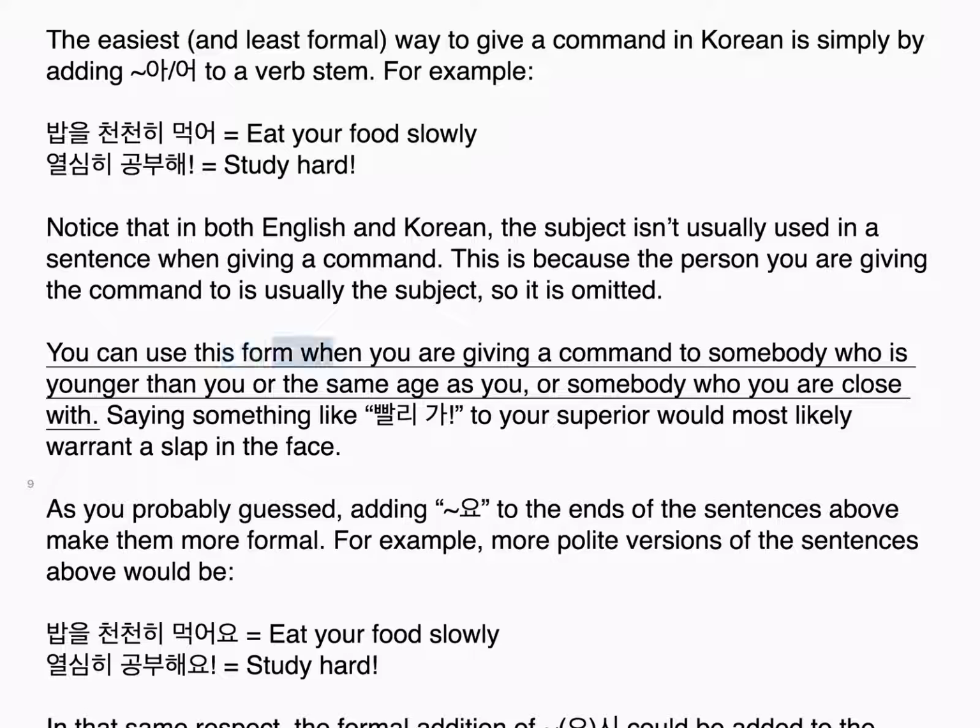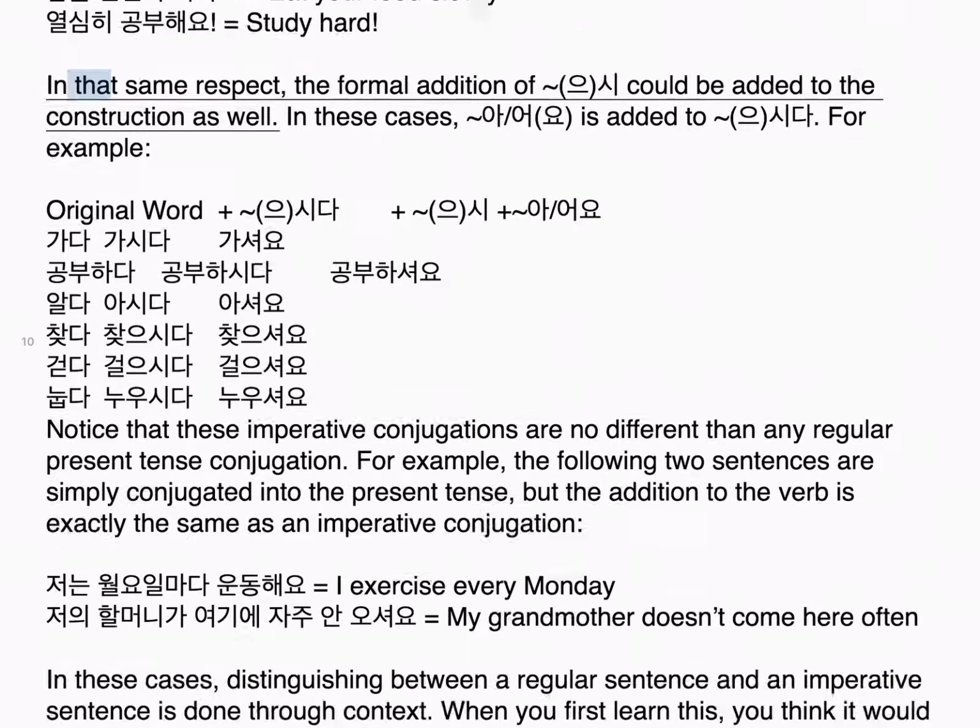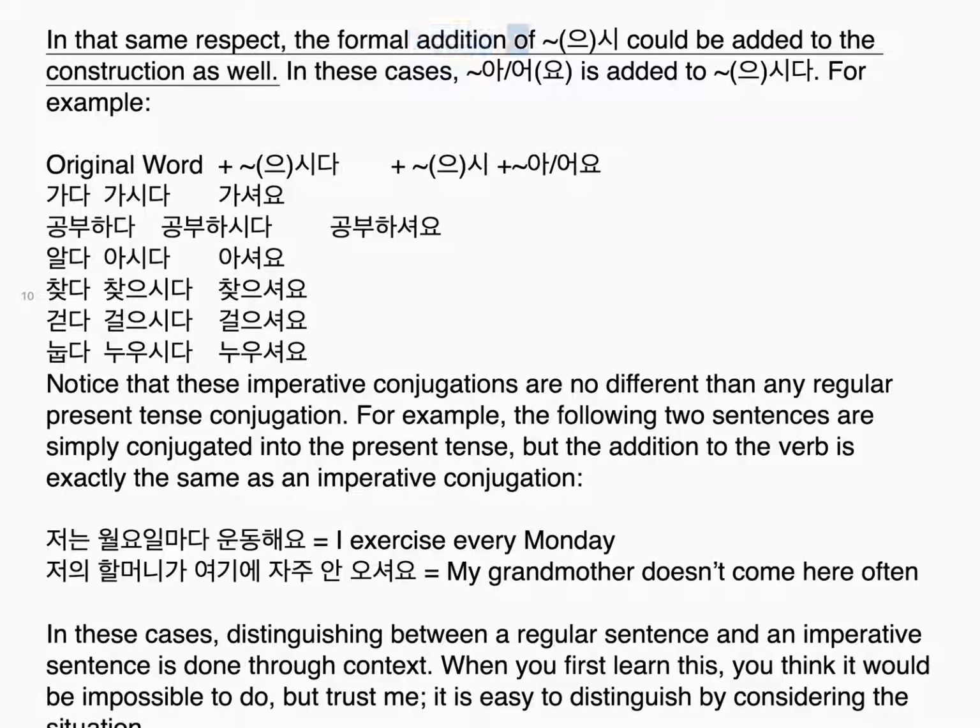You can use this form when you are giving a command to somebody who is younger than you or the same age as you, or somebody who you are close with. Saying something like, 빨리 가, to your superior would most likely warrant a slap in the face, as you probably guessed. Adding 요 to the ends of the sentences above makes them more formal. For example, more polite versions would be: 밥을 천천히 먹어요. Eat your food slowly. 열심히 공부해요. Study hard. In that same respect, the formal addition of 시 could be added to the construction as well.